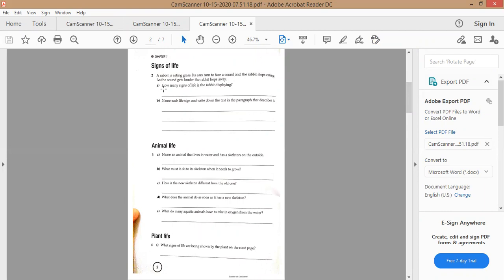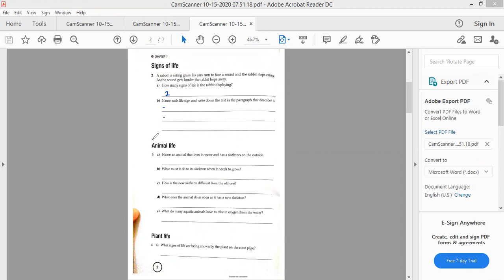For the question part A, how many signs of life is the rabbit displaying? Berapa tanda-tanda kehidupan yang ditunjukkan oleh si rabbit from this sentence. You can write here 2 or 3, and then for part B, name each life sign and write it down. Tuliskan di sini. If you say 2 here, then you write 2 signs like that, my student.